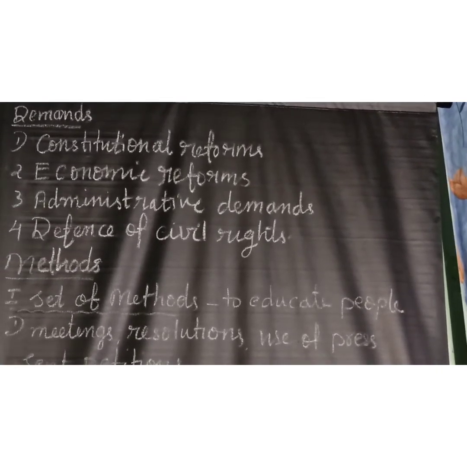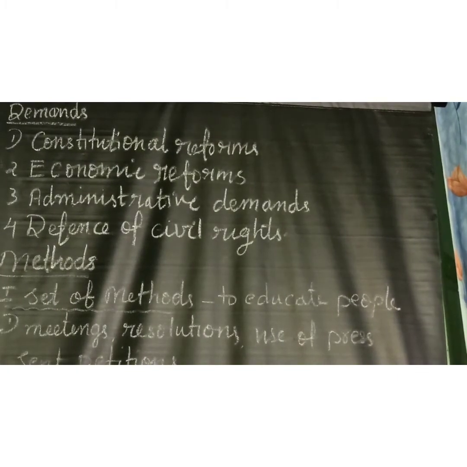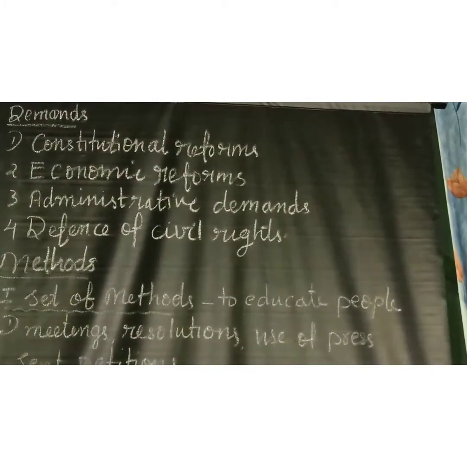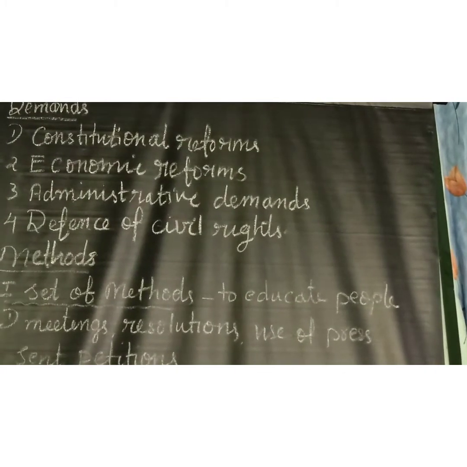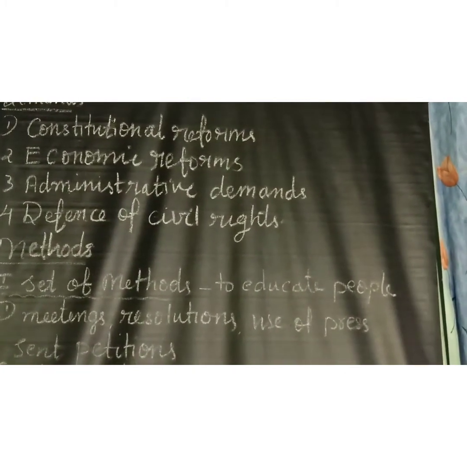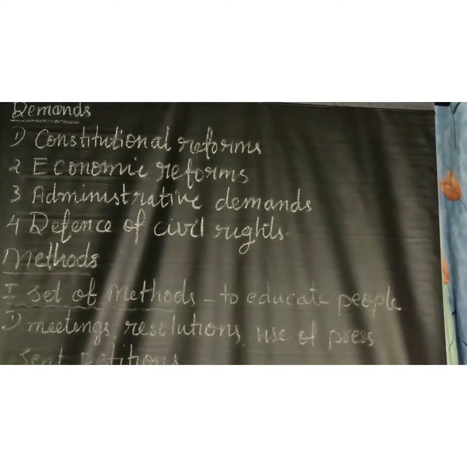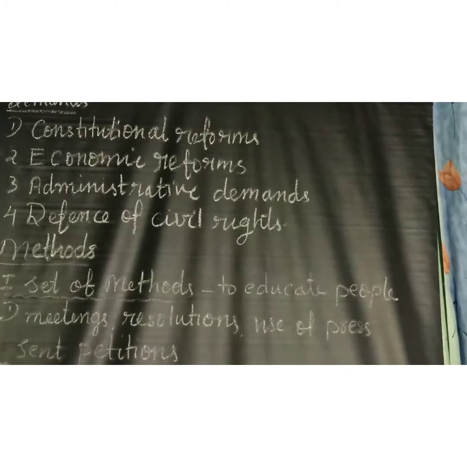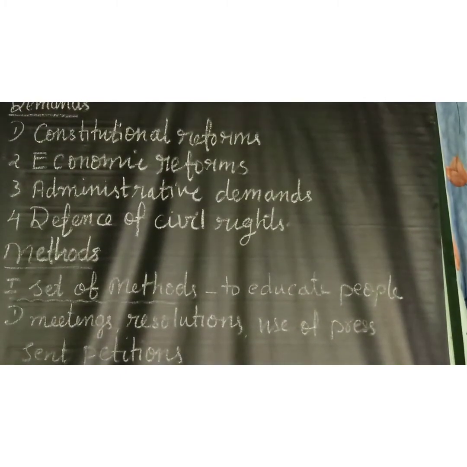Thirdly, an inquiry into India's growing poverty and famines. Fourth, availability of cheap credit to peasants through an agriculture bank. Farmers should get credit facilities cheaply through the agriculture bank.